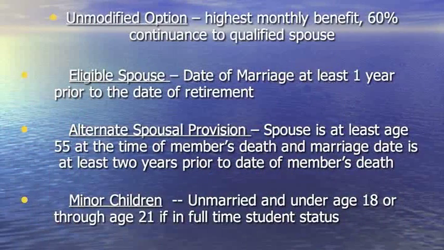In the absence of a qualified spouse, minor children are eligible to receive continuance payments until the age of 18, unless the requirements for full-time student status are met. Eligibility will continue through age 21 if an unmarried child is enrolled in a qualified educational institution on a full-time basis at the time of death. If the child marries or discontinues qualified student enrollment, the pension payments cease.